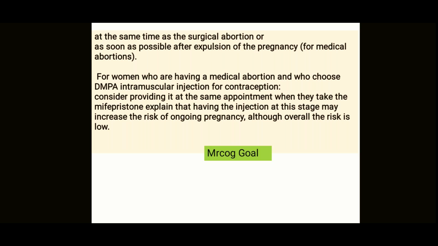Now, remember, many times patients may take DMPA at the time of abortion. So, for women who have a medical abortion and who choose to take DMPA intramuscular injection for contraception, consider providing it at the same time when they take MIFI, but explain that the injection at this stage may increase the risk of ongoing pregnancy, although the overall risk is low. Okay, so all these are the important points from the NICE guideline.